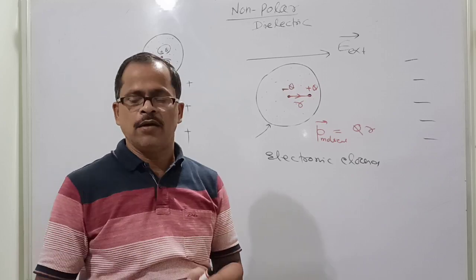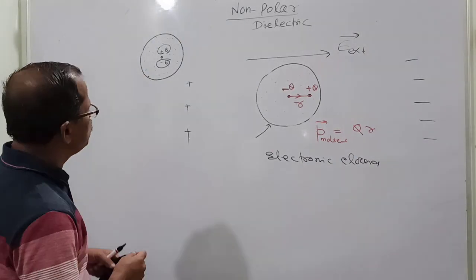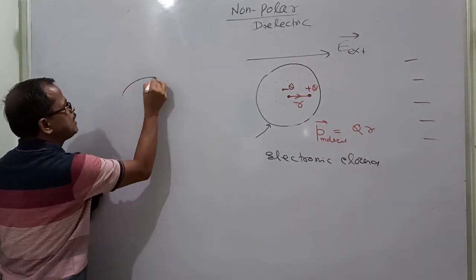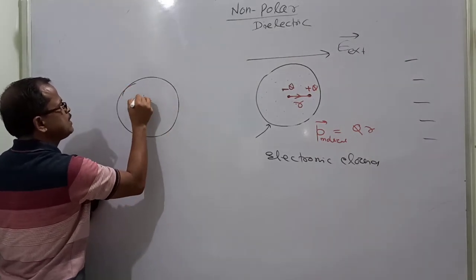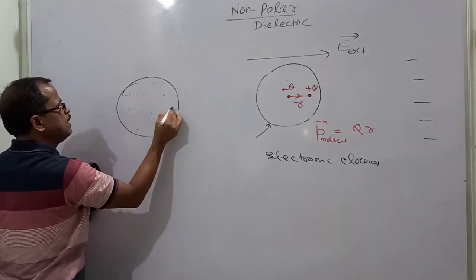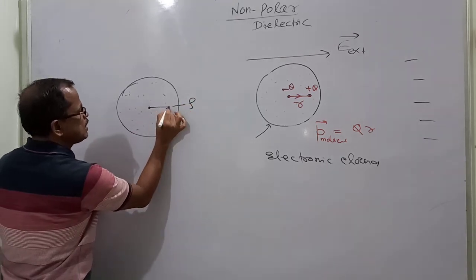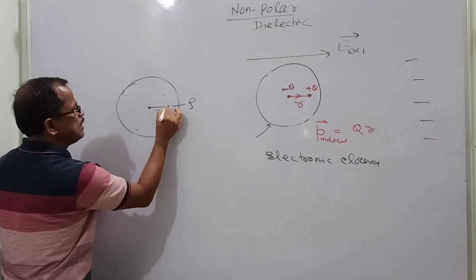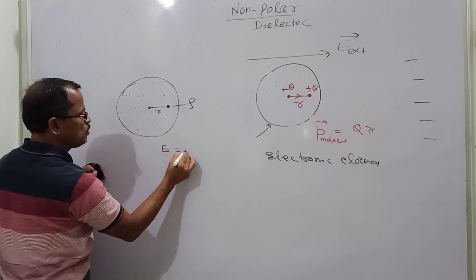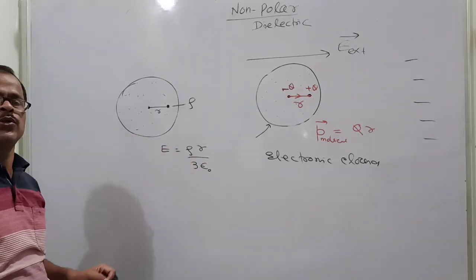So to make a model of the dipole moment, come to the point here. What do we know? If there is a spherical charge distribution where charge is distributed uniformly in a body with charge density rho, then what is the electric field at a distance r from the center? The electric field at a distance r from the center of a spherical body is E = rho r by 3 epsilon 0. That we also know from Gauss's law.